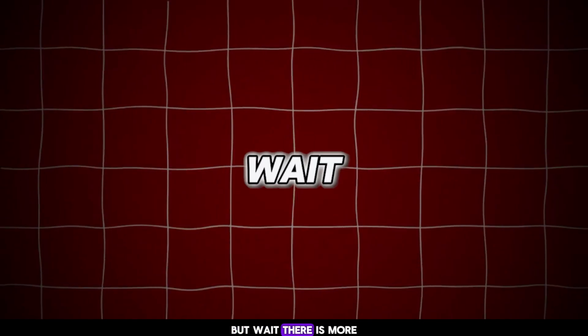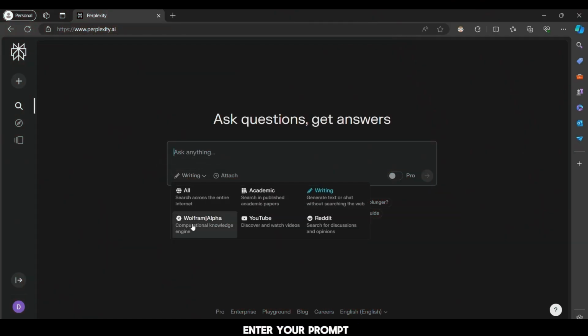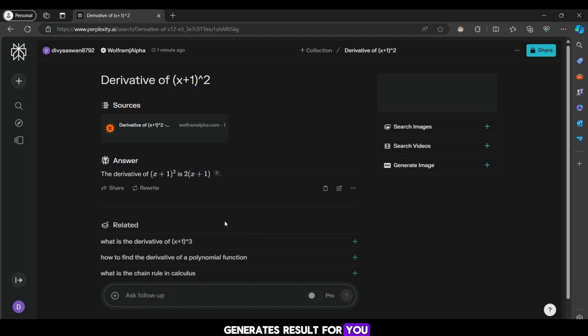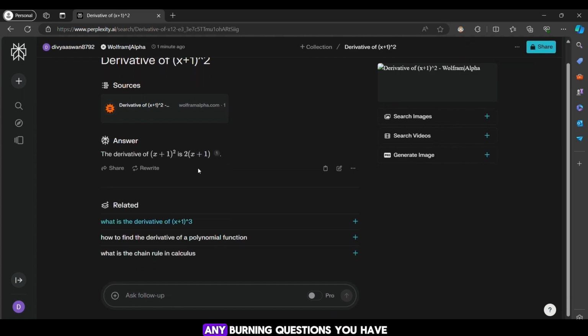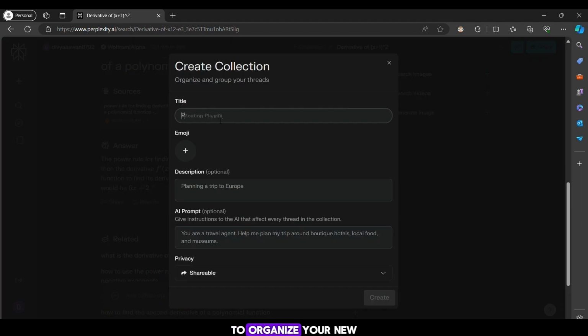But wait, there is more. Ever struggled to grasp complex concepts? Say hello to Wolfram. Enter your prompt, and Perplexity AI instantly generates result for you. Preview the result, ask any burning questions you have, or explore the related questions, and create collections to organize your newfound knowledge.